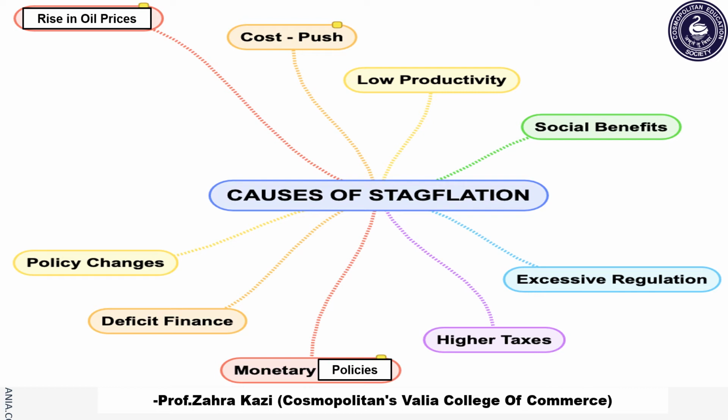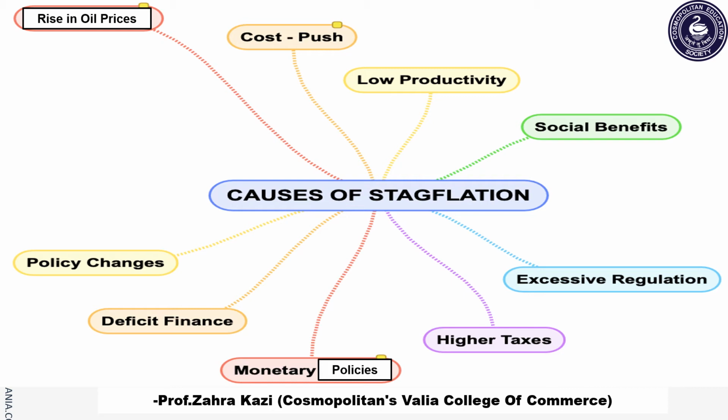So all this provides income to the poor, and therefore they are under no compulsion to work. And this creates more demand in the economy, causing high inflation.